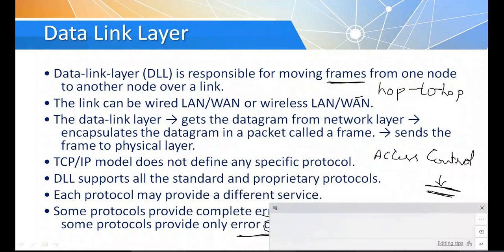Okay, so which device should be allowed to access the data? For that, once again, there is a set of protocols. Access control means accessing the channel for sending the data, and that is also the responsibility of the data link layer. Whatever points I am explaining here, for everything there is a set of protocols, and those protocols are going to take care of this responsibility.